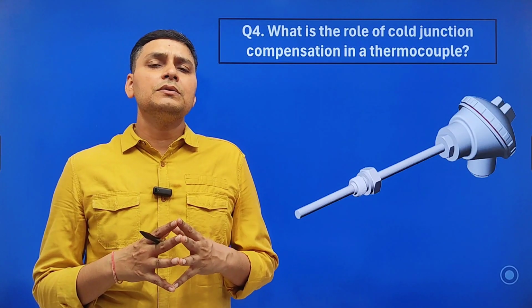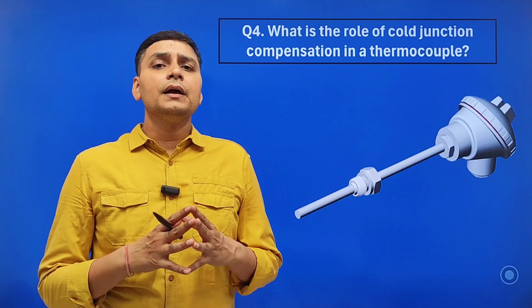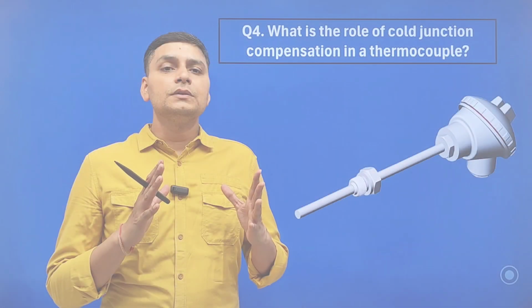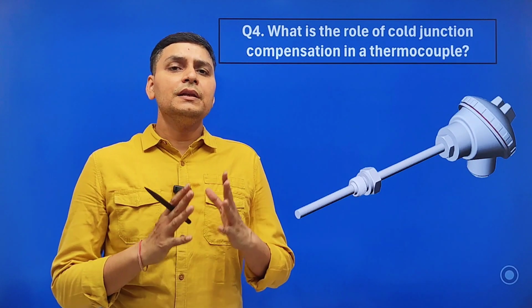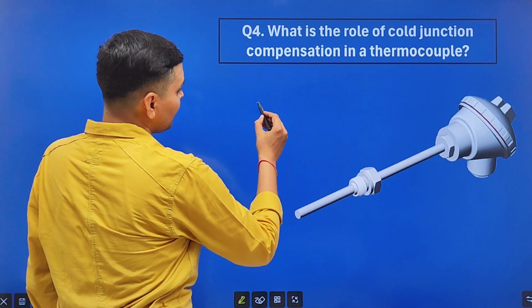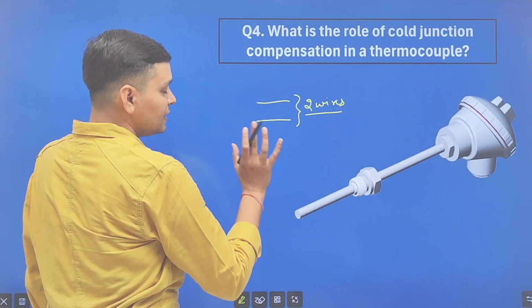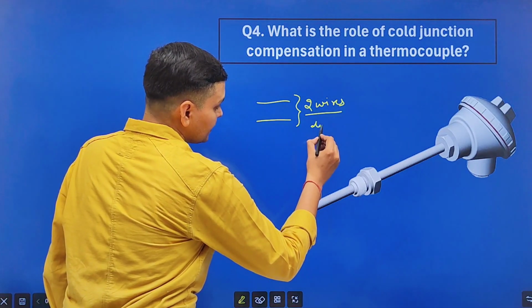Now the next important question is, what is cold junction compensation in a thermocouple and what does it mean? Look friends, it is a very important question. Let's discuss it. If we talk about thermocouple, it contains two wires, and these two wires are of different materials.